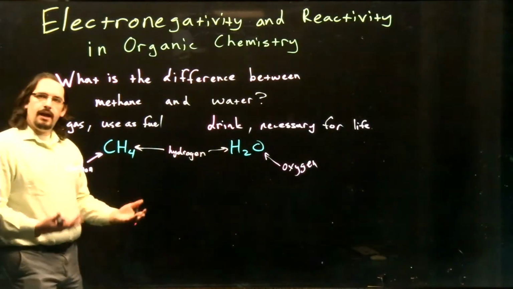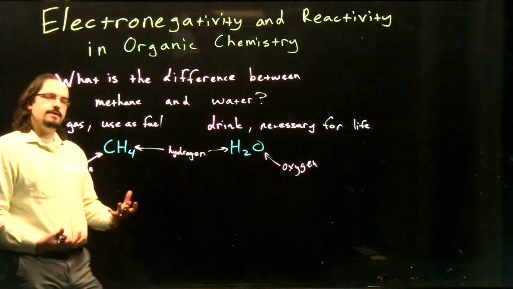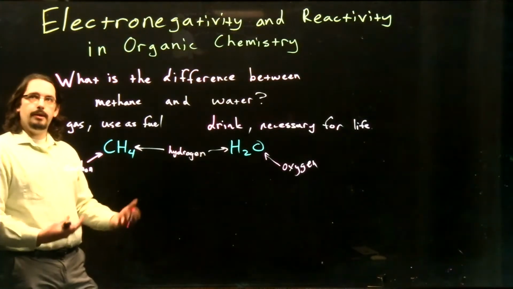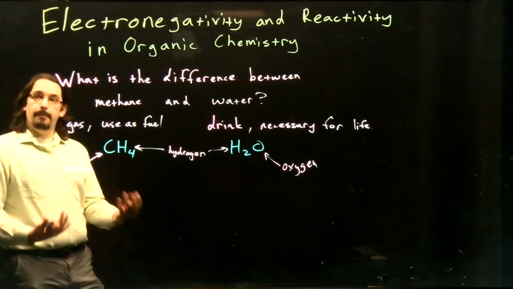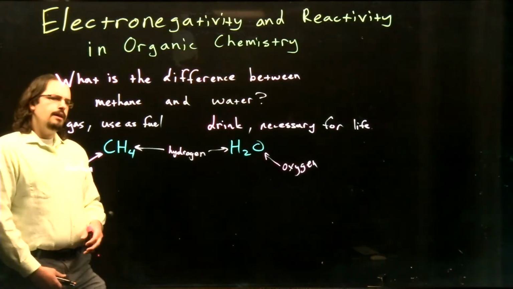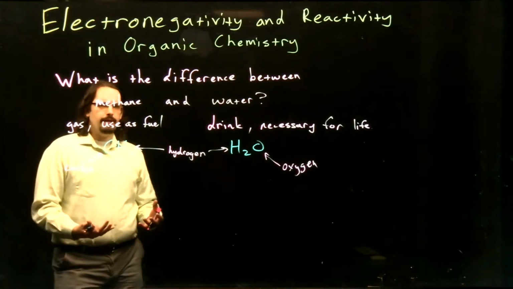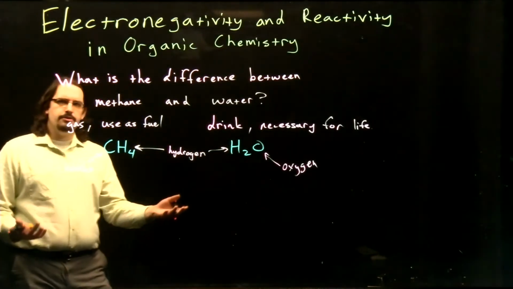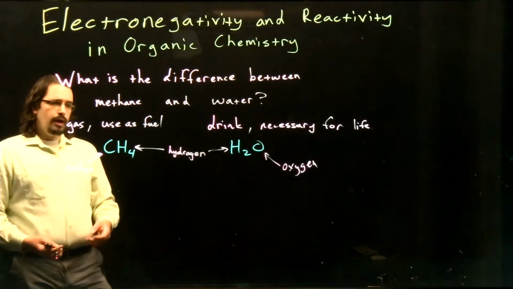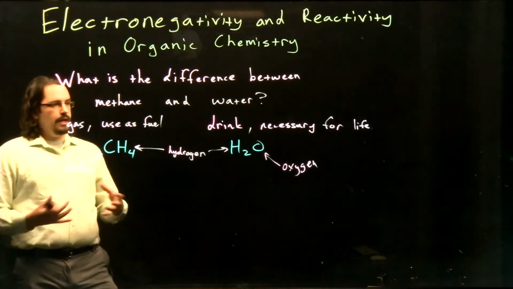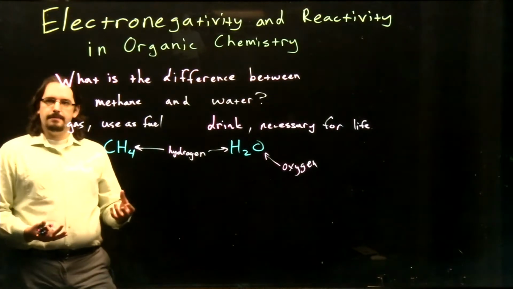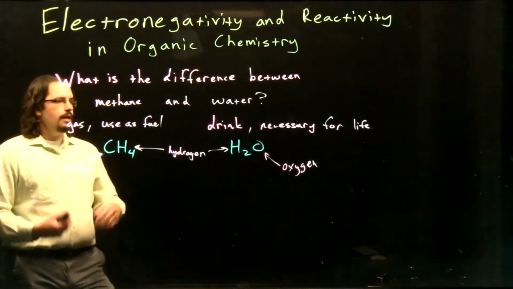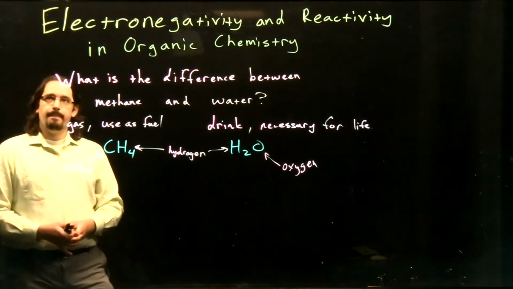And then, of course, we have hydrogens here in both methane and water. So now, of course, as chemists, we can say one of the differences between methane and water is that they have different elements, either carbon or oxygen. They also have different amounts of hydrogen in them. Now, how does that make them act differently, either as a fuel or as a liquid that we like to drink? Well, to answer that, of course, as again, looking from a general chemistry perspective, we want to take a closer look at what these elements actually are and what is different between them.